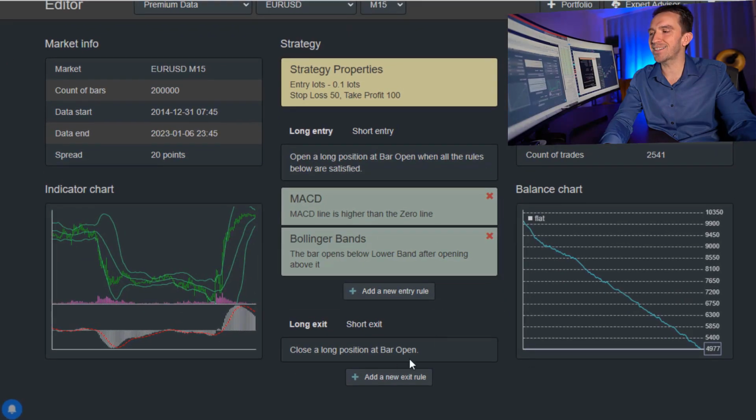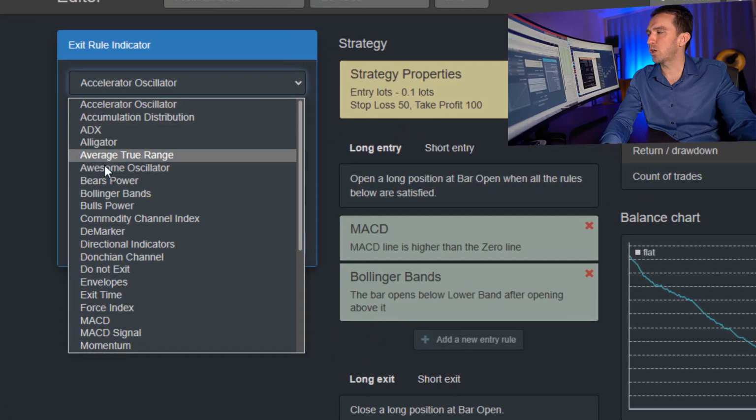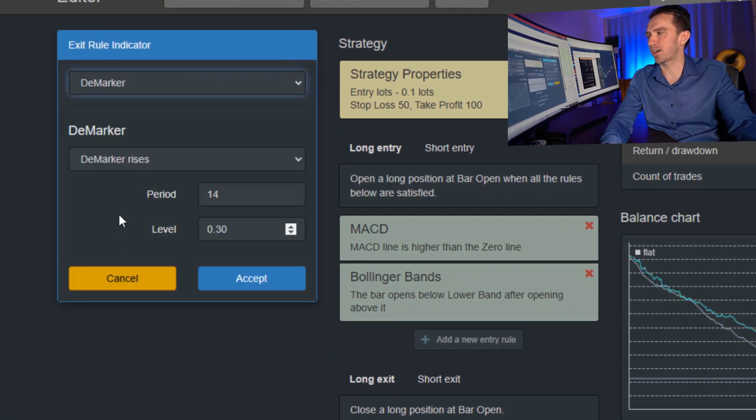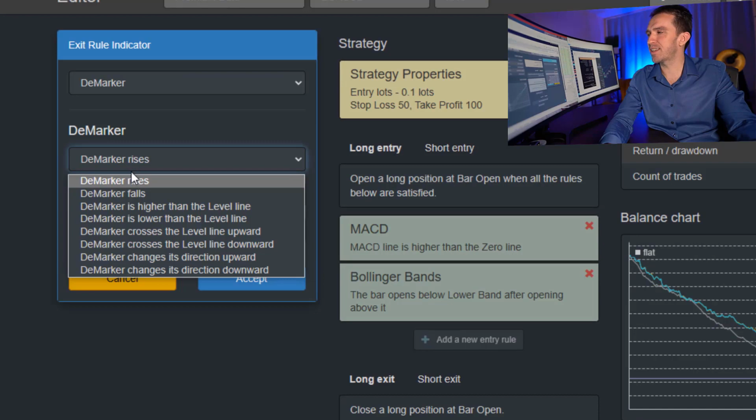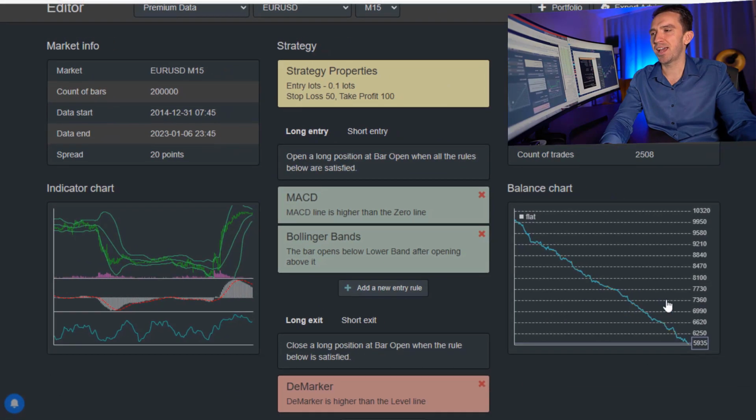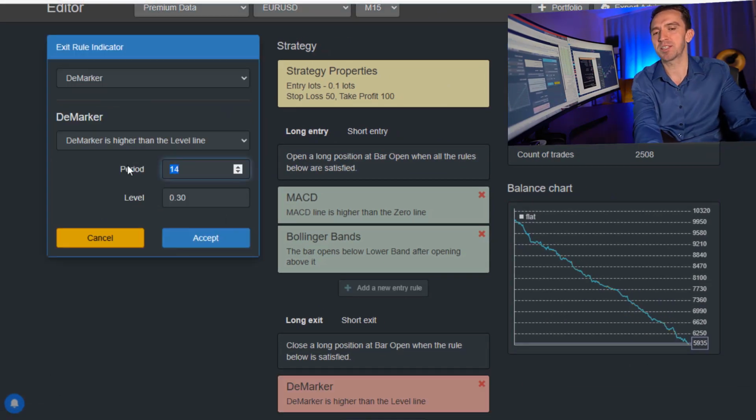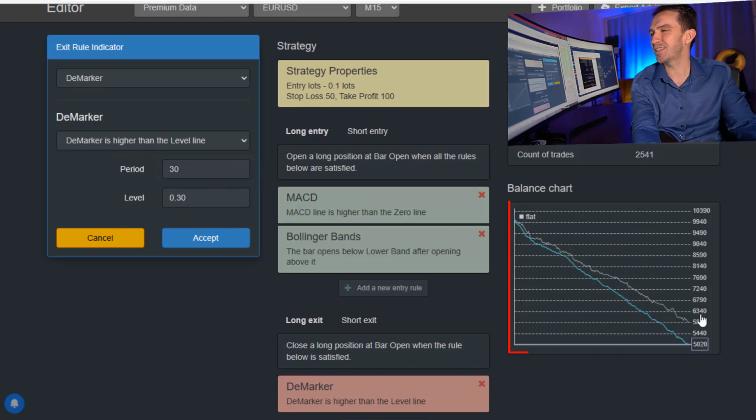Now let me add an exit indicator. I will add a new rule and I will go this time for the D marker, and I will select the third option: D marker is higher than the level line. I will click on accept, and the strategy is still losing, but I will increase the period to 30. Let's see the result. It gets a little bit better.